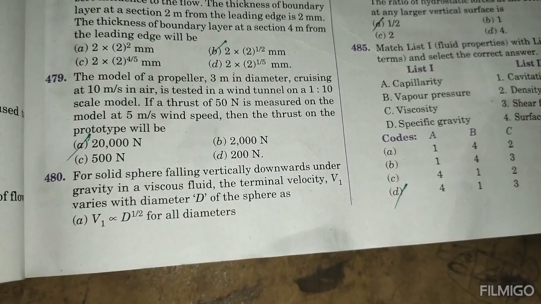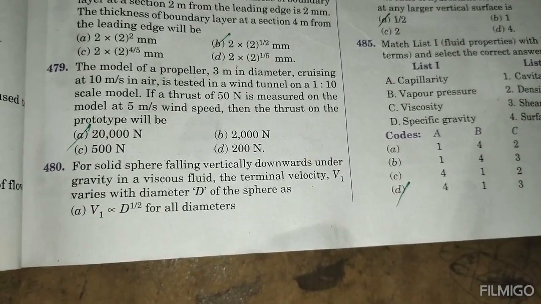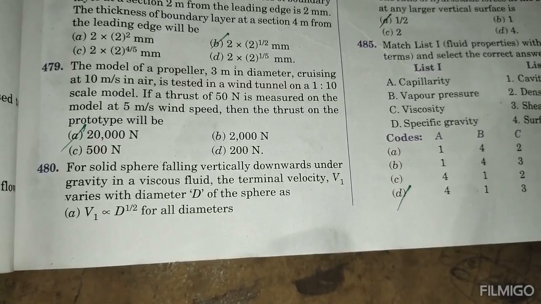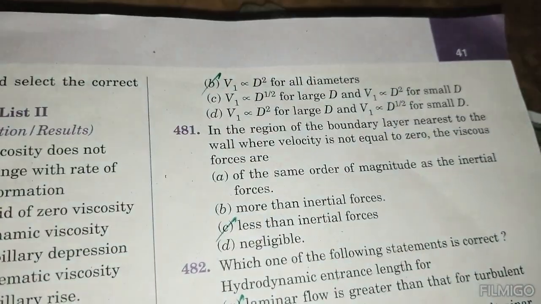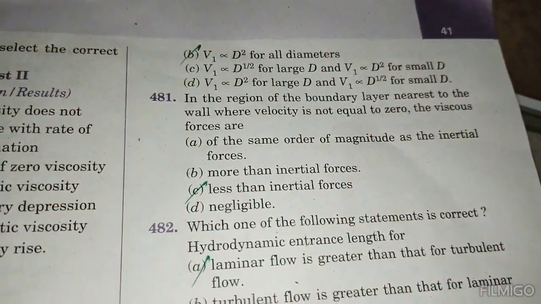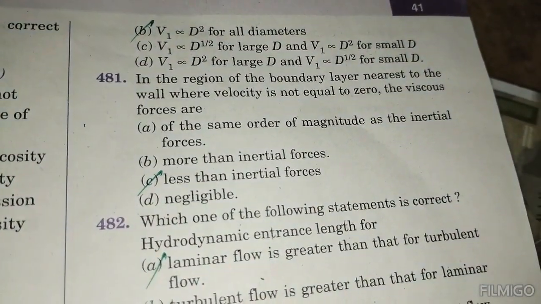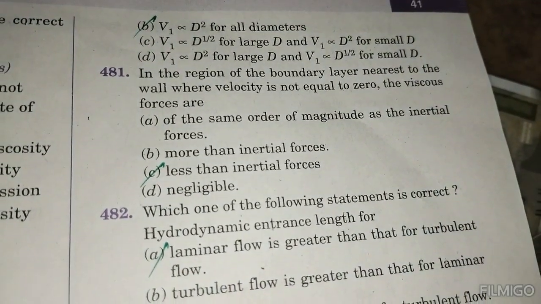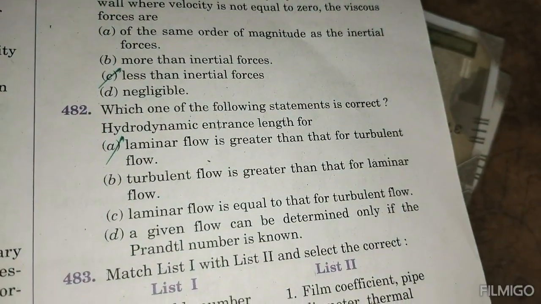For a solid sphere falling vertically downward in a viscous fluid, the terminal velocity v1 varies with diameter d. The sphere is v1 proportional to d square for all diameters. In the region of the boundary layer nearest to the wall, where velocity is not equal to 0, the viscous forces are less than inertial force. Which one of the following statements is correct?